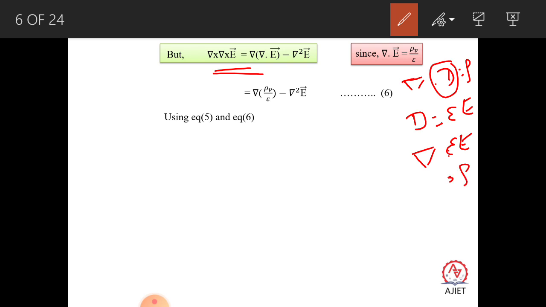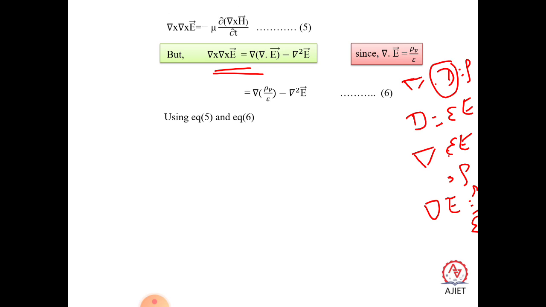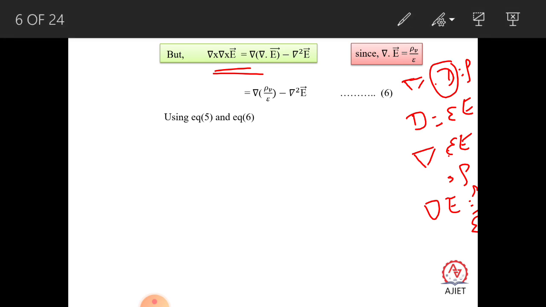So you take this epsilon to the denominator, so we can write del dot E is equal to rho by epsilon. So now equation 6 we got. This del dot E is replaced here, so you just substitute rho V by epsilon, as I derived here. Okay, so it is del square E.